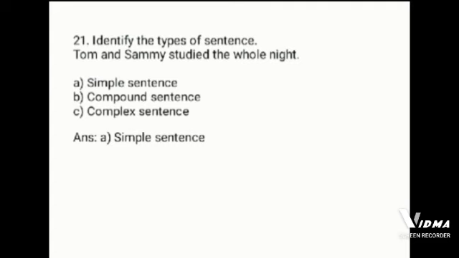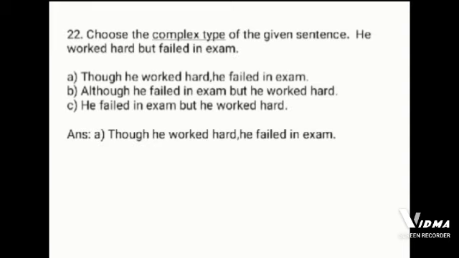Here we see the next example. Choose the complex type of the given sentence. He worked hard but failed in the exam. The options are, though he worked hard, he failed in the exam. Although he failed in exam but he worked hard. He failed in exam but he worked hard. The correct option is answer A. Though he worked hard, he failed in the exam.